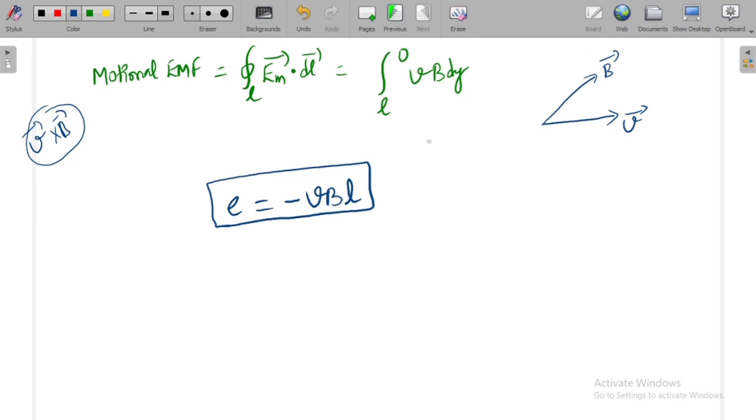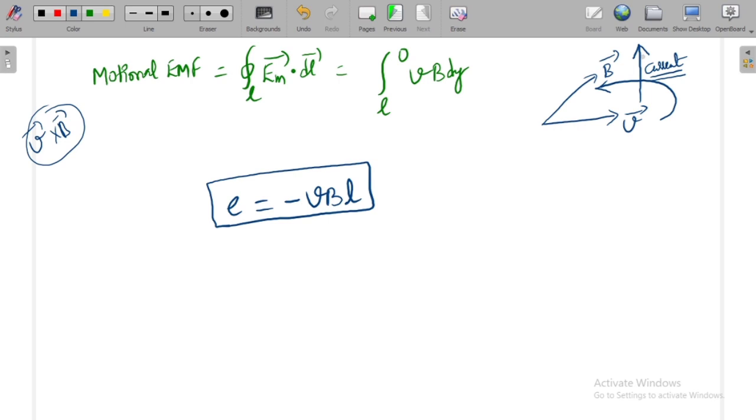We have just determined. So V bar cross B bar. If you start at V and curl your fingers towards B, you will have the thumb showing upwards. So the thumb gives you the current direction or induced EMF direction, whatever may be the direction of the field and direction of the velocity vector.